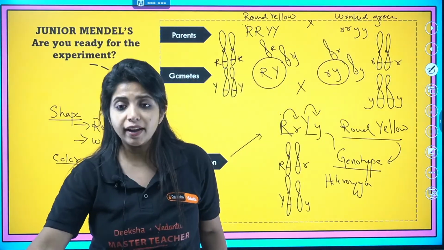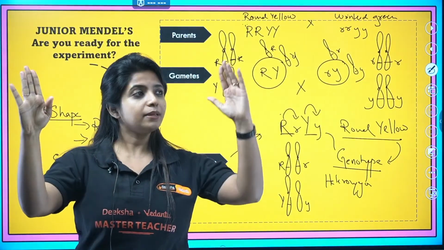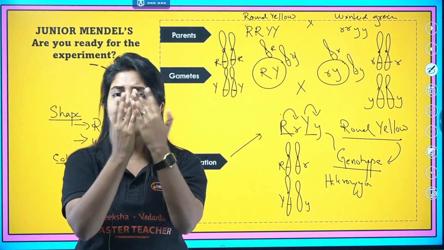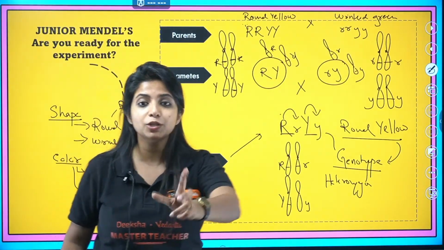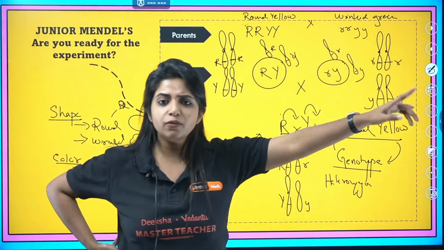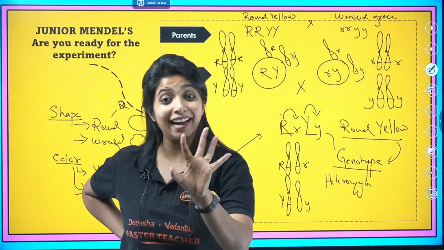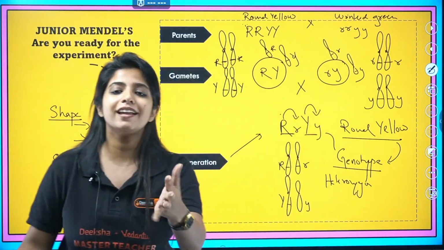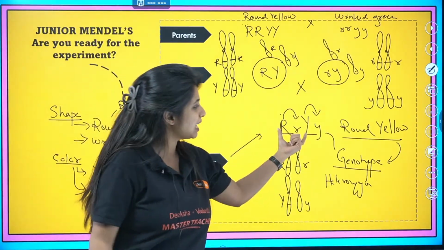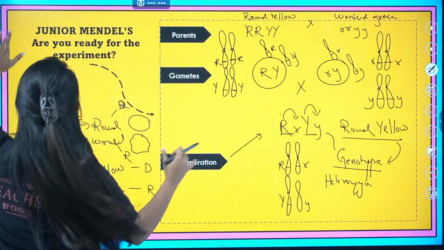Cool. Now Mendel, while doing his experiment, found that when he crossed a round and yellow plant and a wrinkled and green plant, all of them were round and yellow. The same thing I noticed, suppose I am Mendel, when crossing tall and dwarf: all of them were tall in the F1 generation. Then I did selfing. I crossed them among themselves, then I found my character. Similarly, I am going to do that over here also. The same type of progenies are going to develop. I am going to cross them, and let's see what is going to happen.